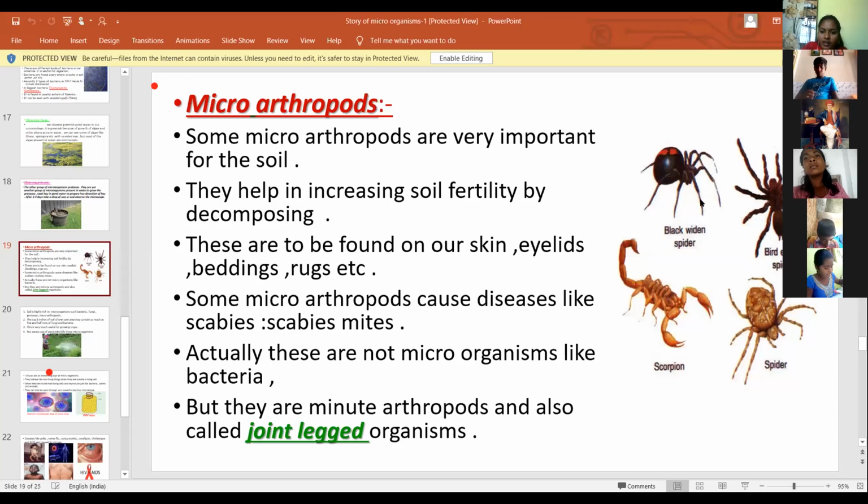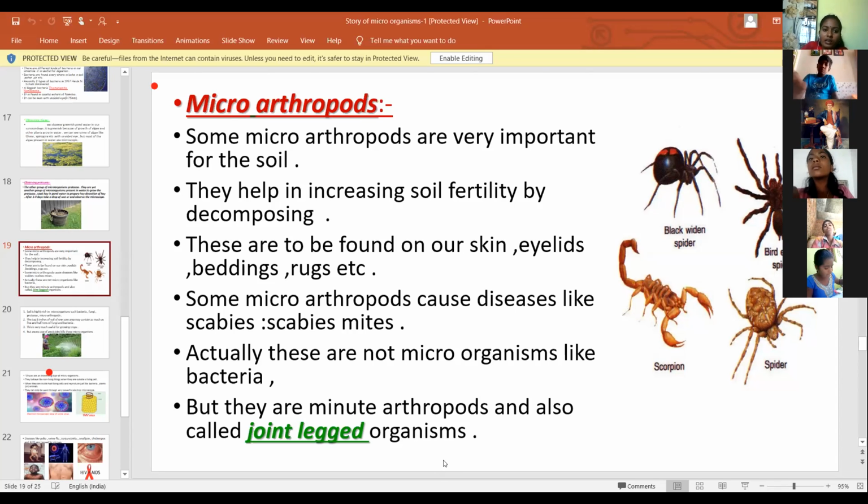These are examples of microarthropods. They are minute structures present in soil. They help in increasing soil fertility. They are also present in our skin.